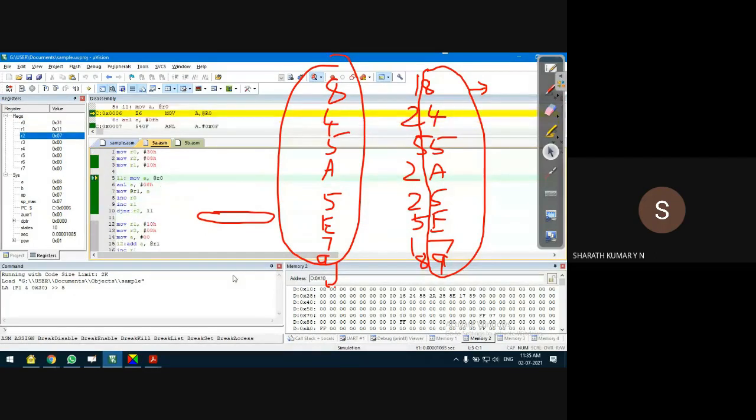The first number, 8, is separated from 18 and stored in 10H. Like this, the program continues. Then comes 04. Observe this location, guys.